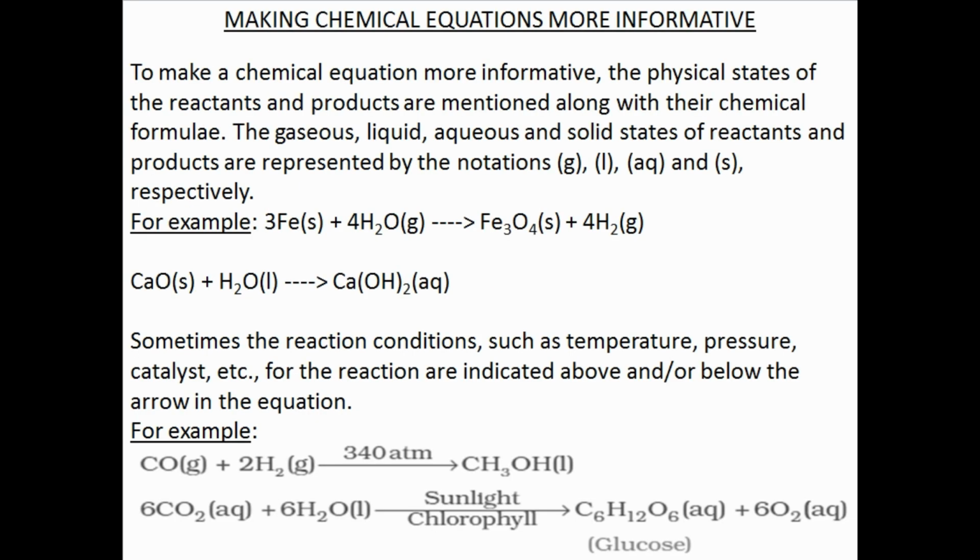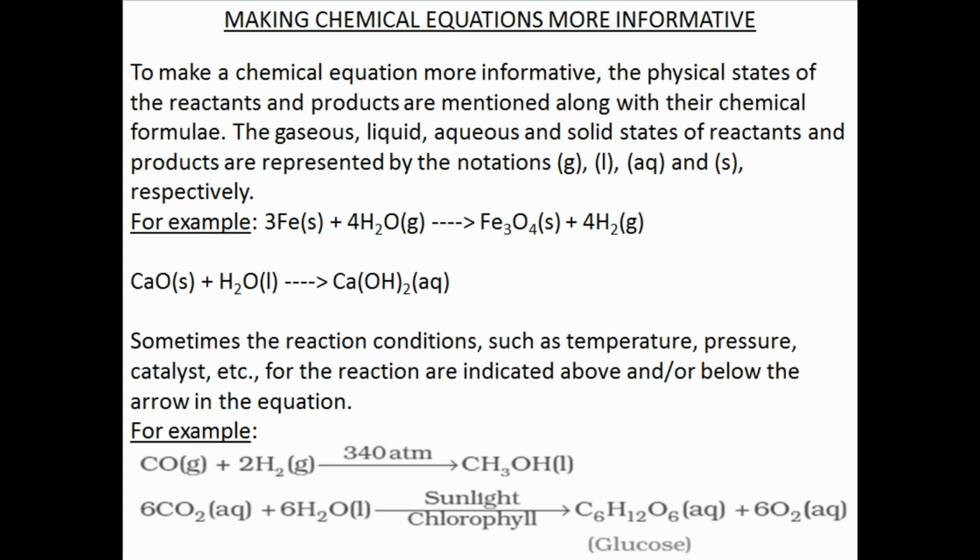To make a chemical equation more informative, the physical states of the reactants and products are mentioned along with their chemical formulae. The gaseous, liquid, aqueous, and solid states of reactants and products are represented by the notations g, l, aq, and s respectively. For example, iron metal reacts with steam to give iron 2,3 oxide and hydrogen gas.